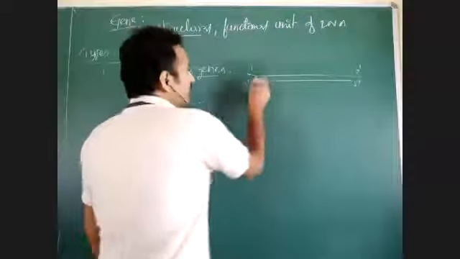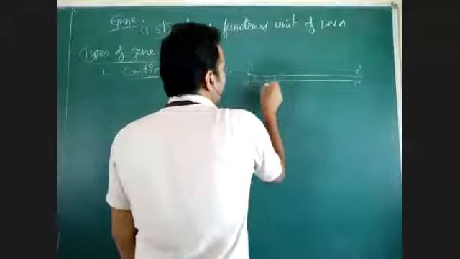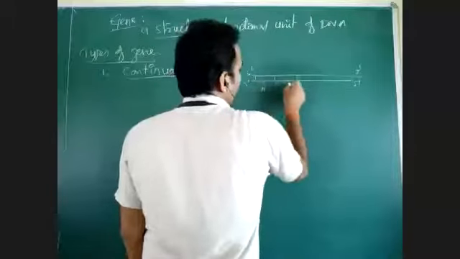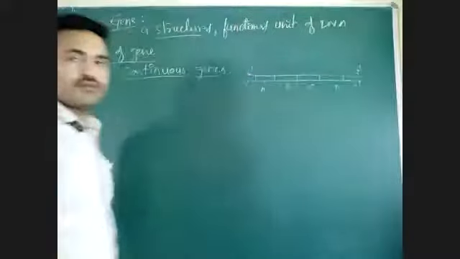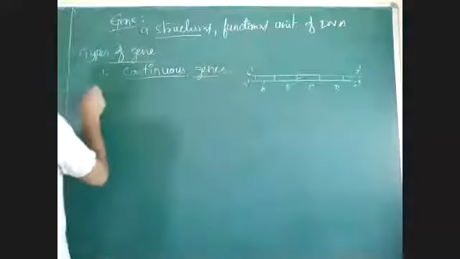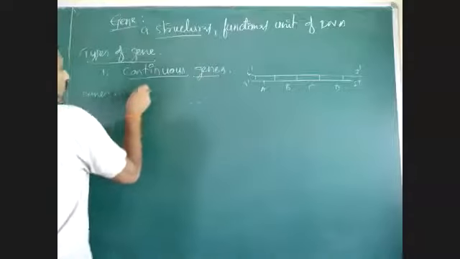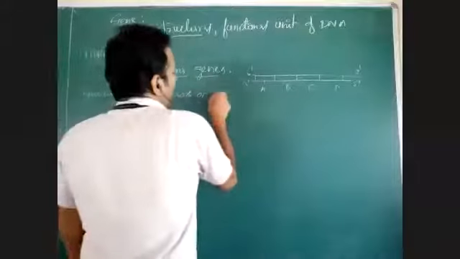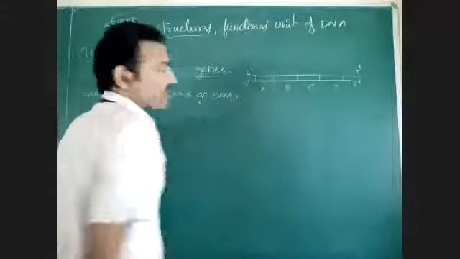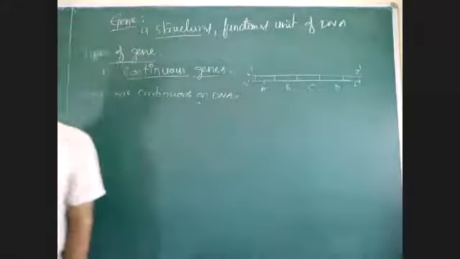In this, there is presence of gene A, gene B, C, D, like that. So, genes are continuous on DNA.